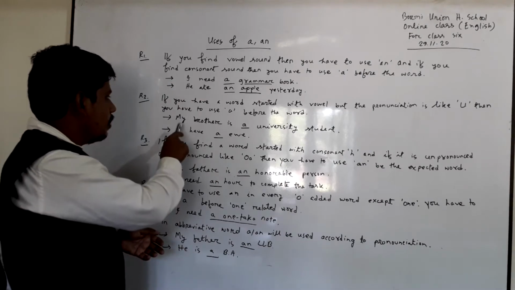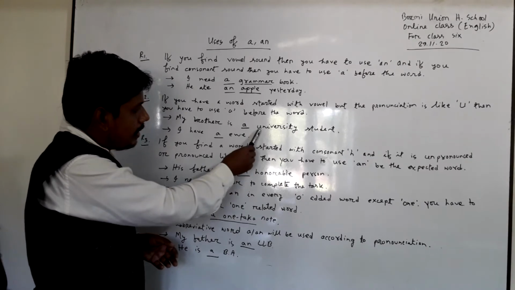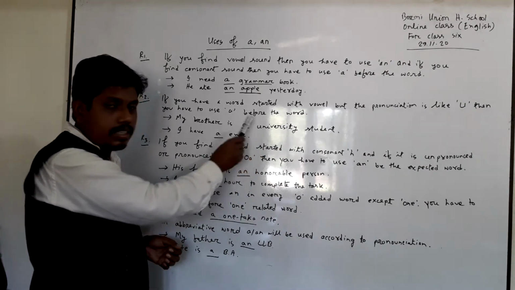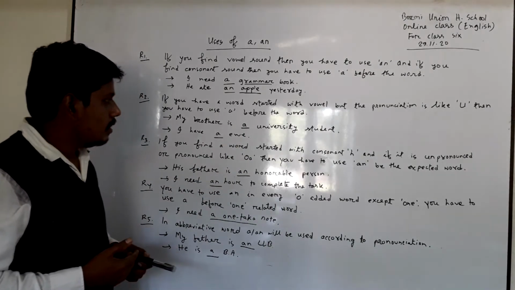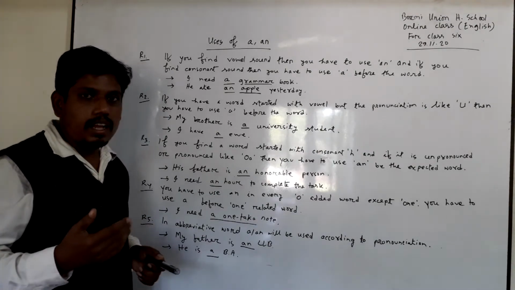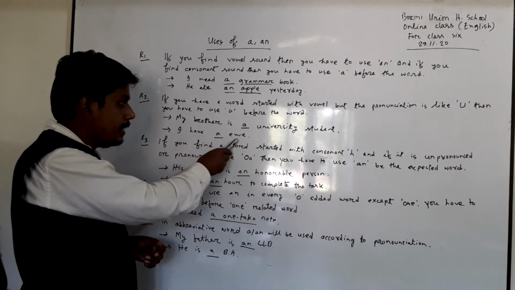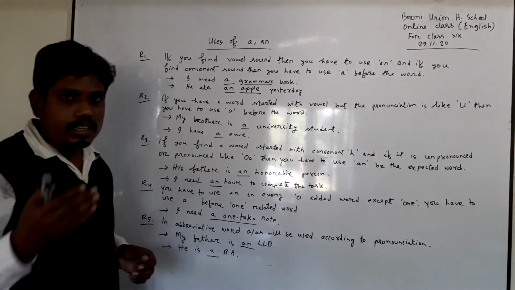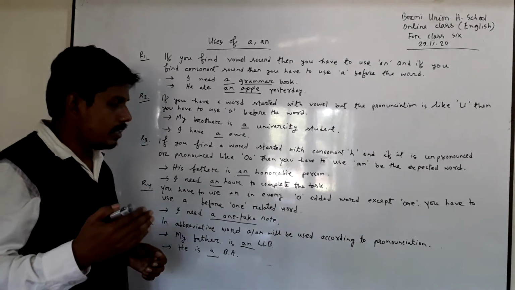For example, my brother is a university student. You find here university started with U, and you know U is a vowel. Though the word starts with vowel, yet we have to use a because its sound is like U. And in the second sentence, I have a EWE. Though it starts with vowel, yet we have to use a before the word EWE.